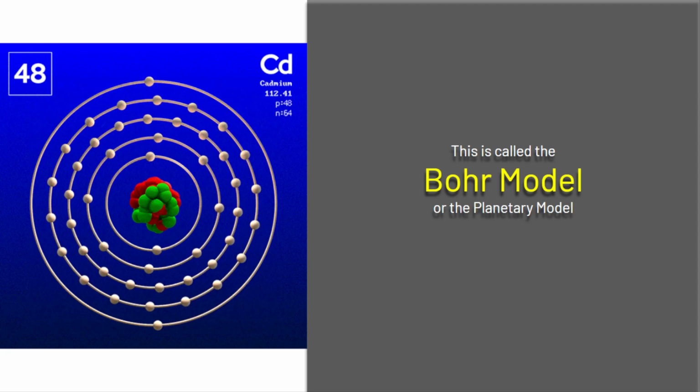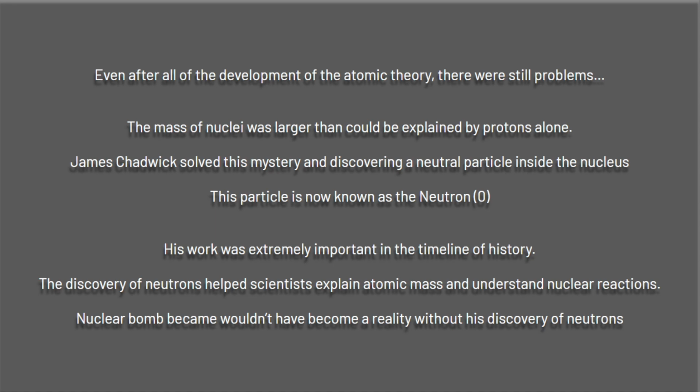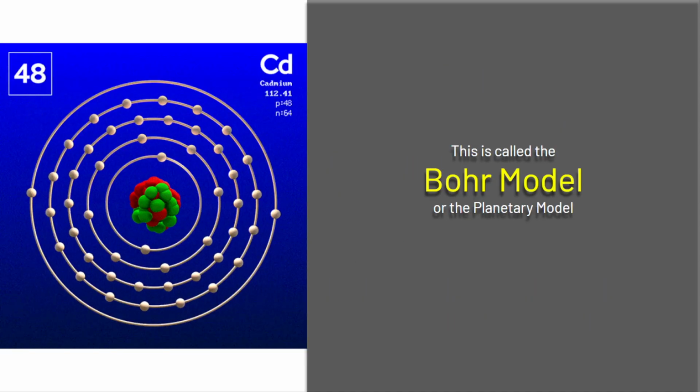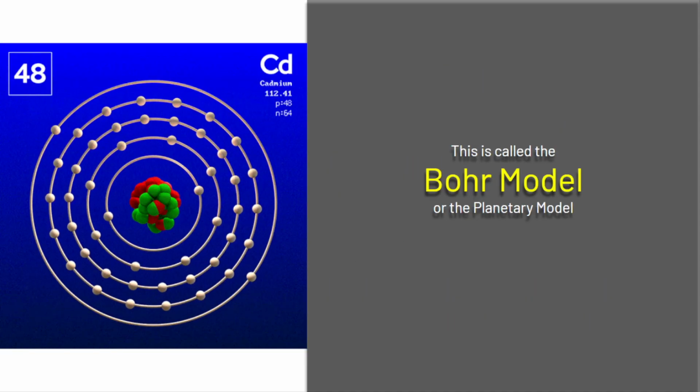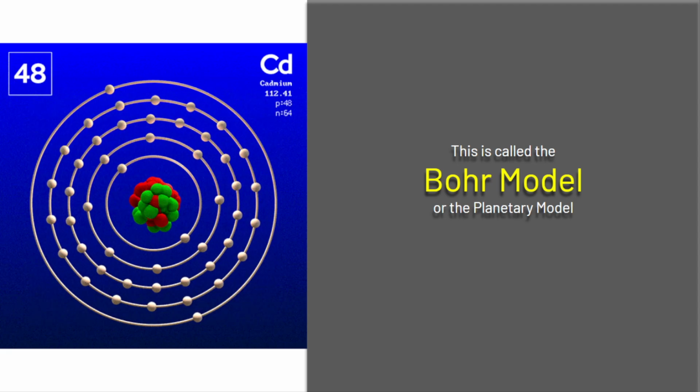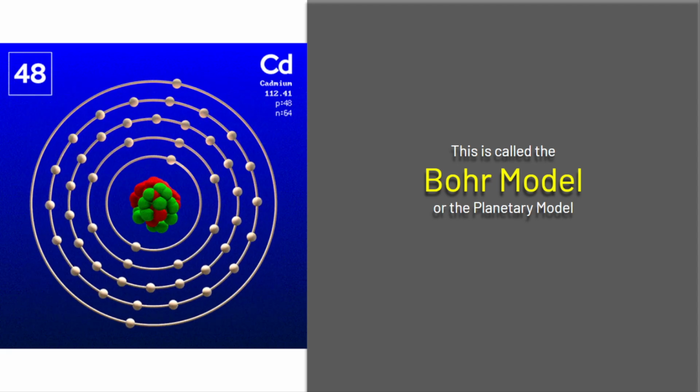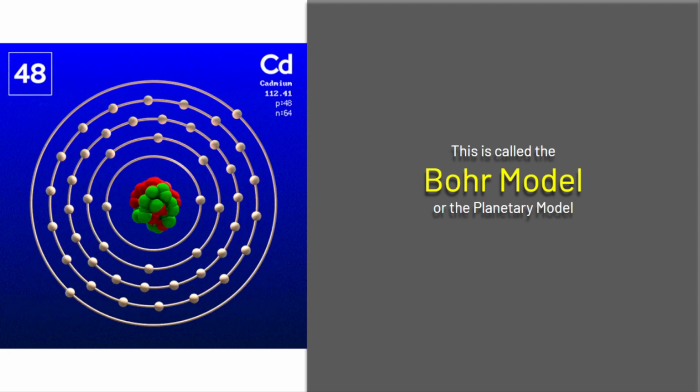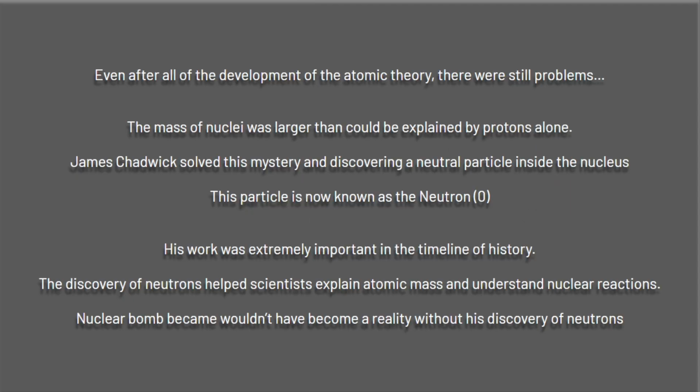Okay, but there is a newer model. Up to this point we only know there are electrons and protons, right? But there's a third subatomic particle called the neutrons. The problem with neutrons is that this particle has no charge. It's really tricky. It's like a ghost.